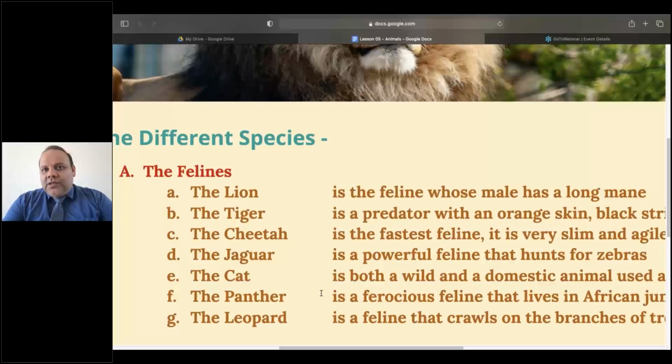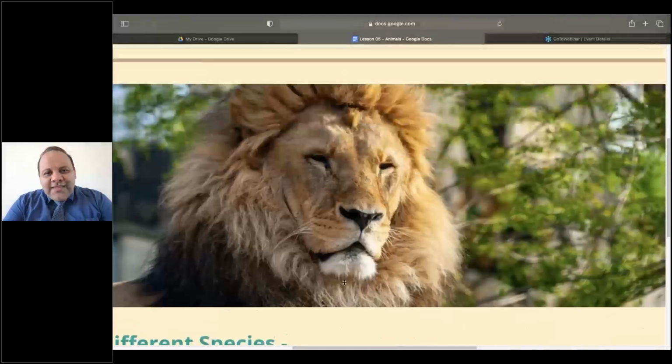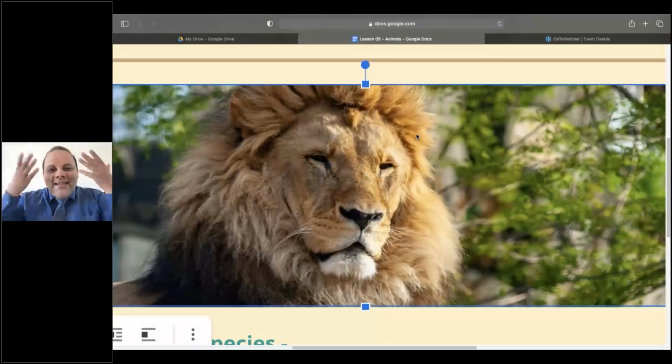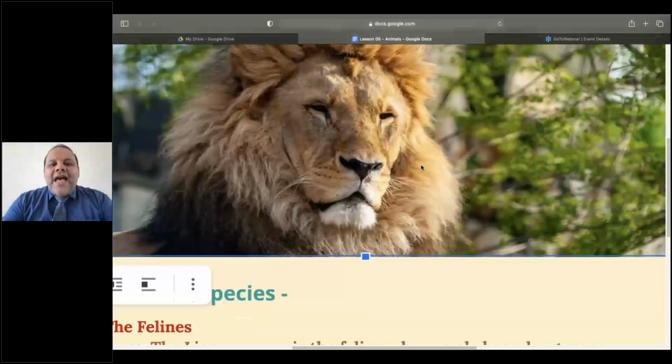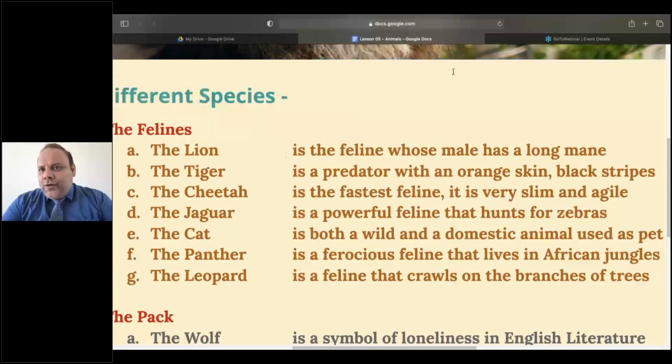So for example, when we start with the lion, it is the feline whose male has a long mane. This is not hair. This is what we call mane. Mane is the hair of the lion. The hair of the lion is called mane. And not a female lion, as far as I know, that's a lioness, but a male lion has mane, beautiful mane. But of course, tiger is a different story.